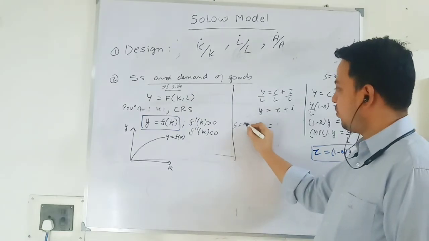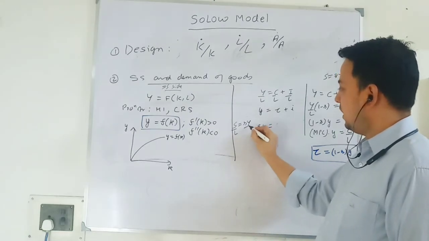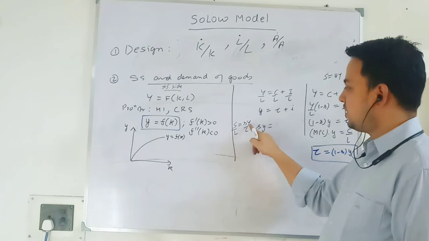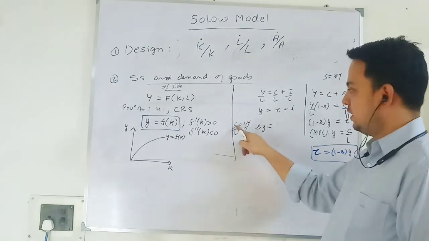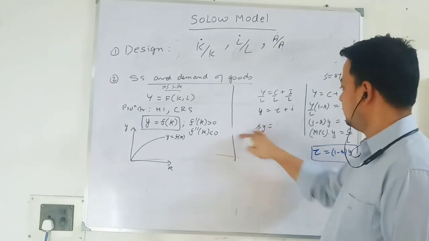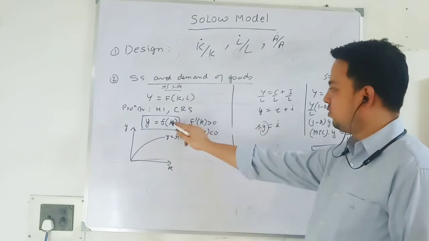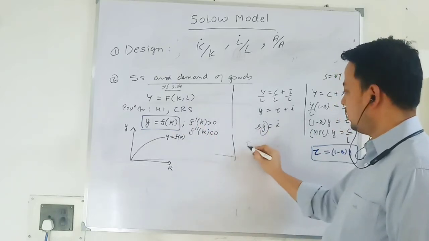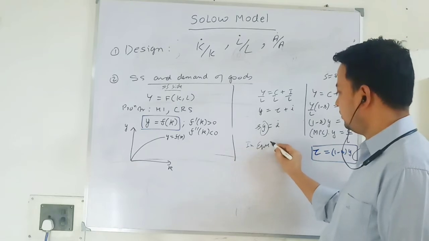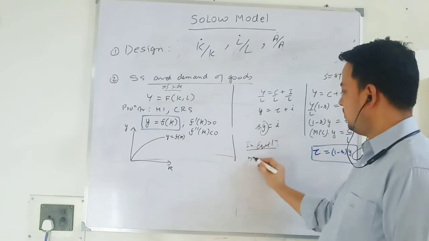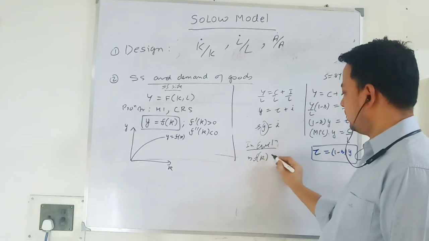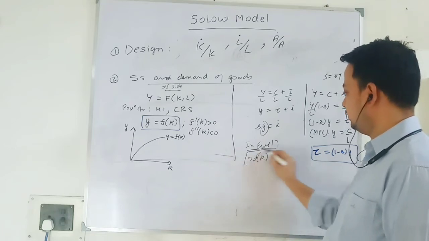You remember saving is a proportion of income divided by N. This term is saving per worker, equal to investment per worker. In equilibrium, this term will be equal to this term, so saving per worker equals investment per worker.